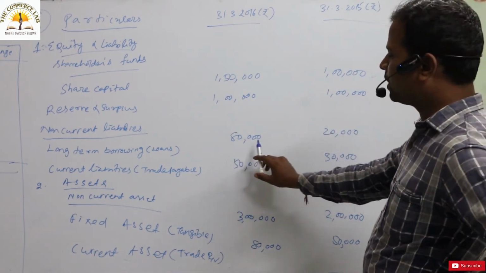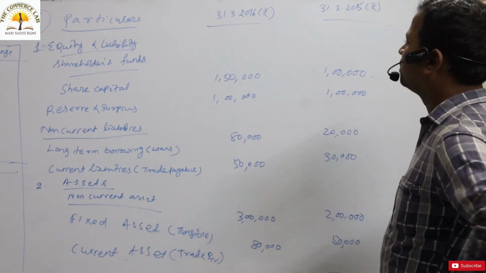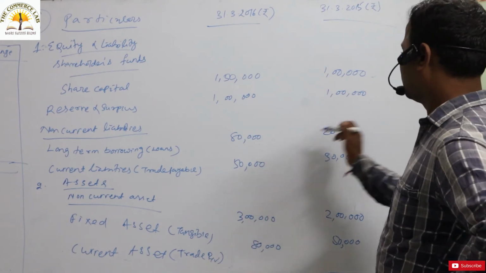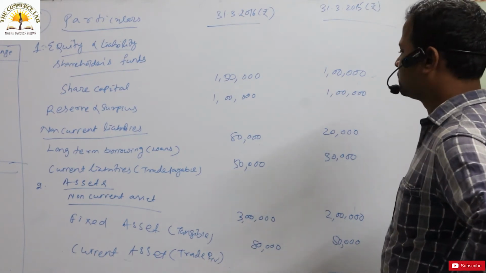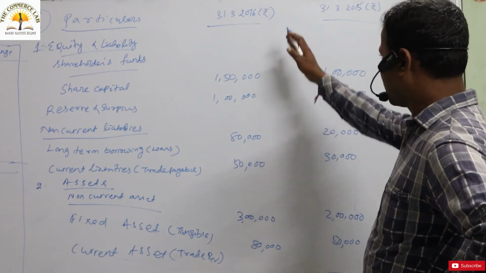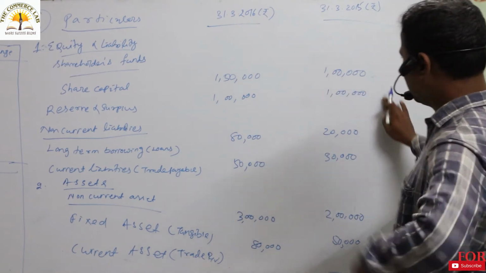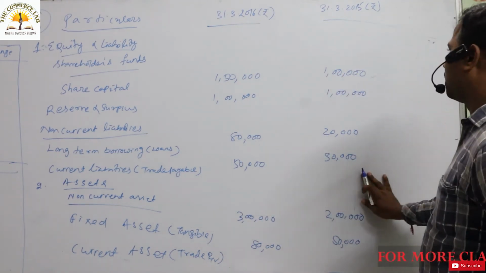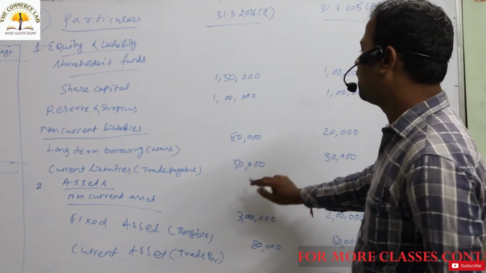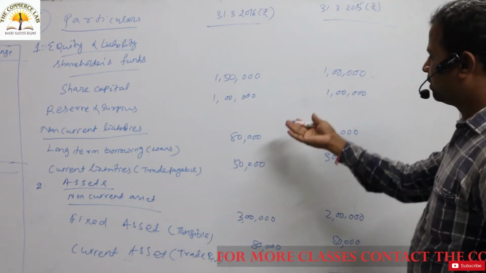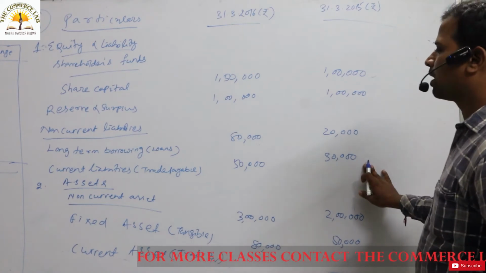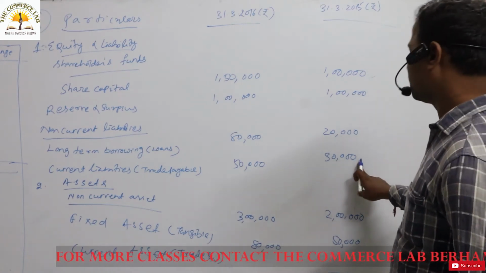Long term borrowing was 80,000 in 2016, and in the previous year 20,000. The current year is 2016 and the previous year is 2015. The current liability is 50,000 in the current year, whereas the previous year the current liability, that is trade payable, was 30,000.